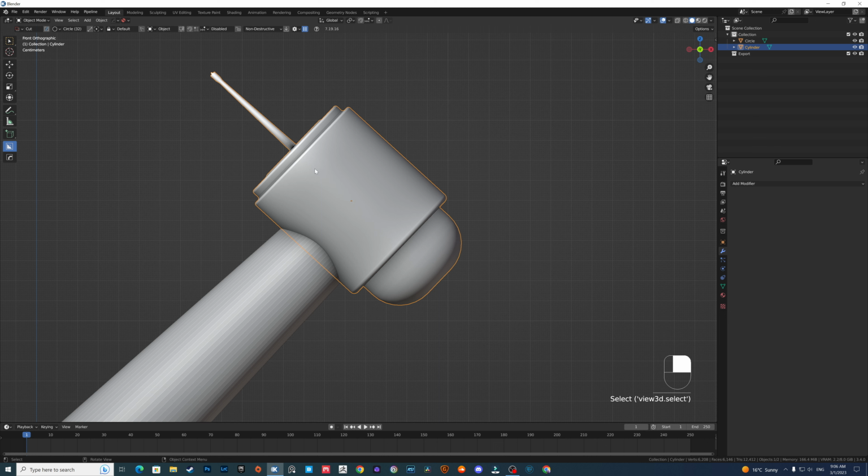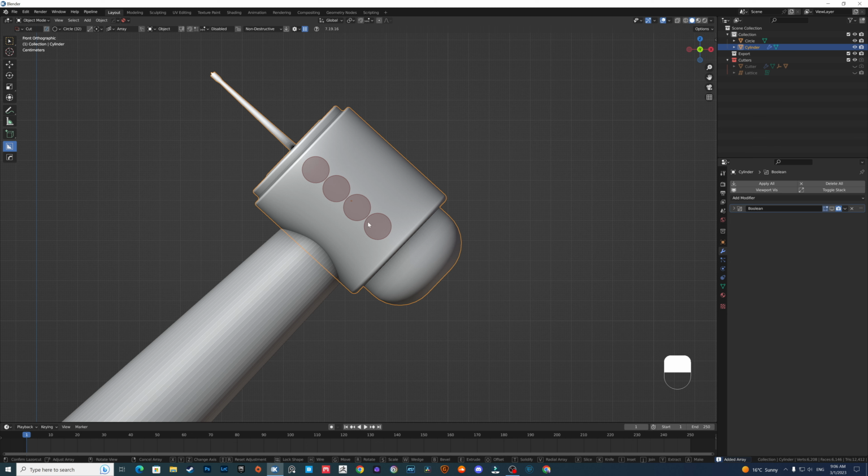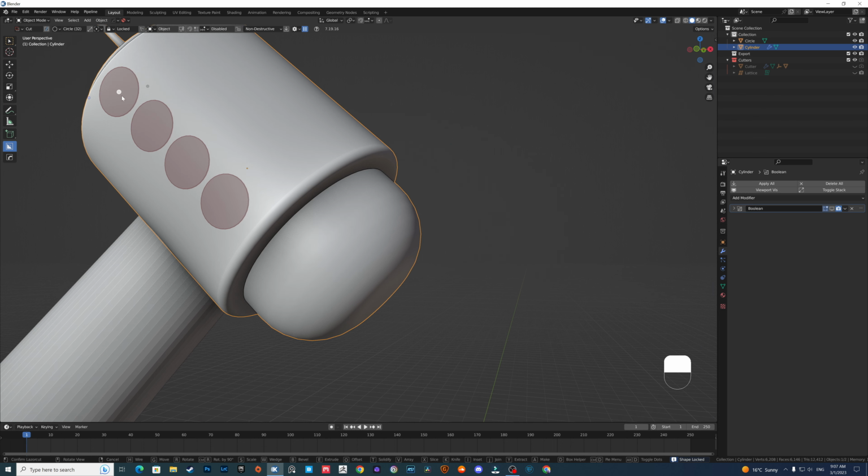I will use Box Cutter just to make some Booleans in here. Something like this, just to give it some extra details.